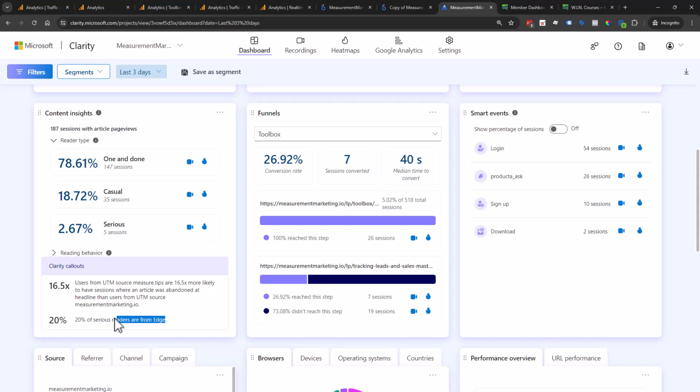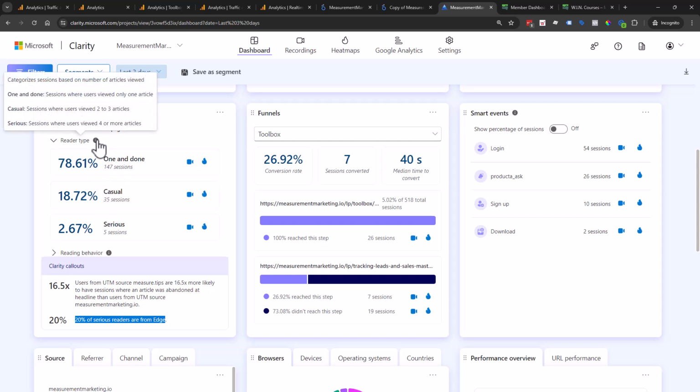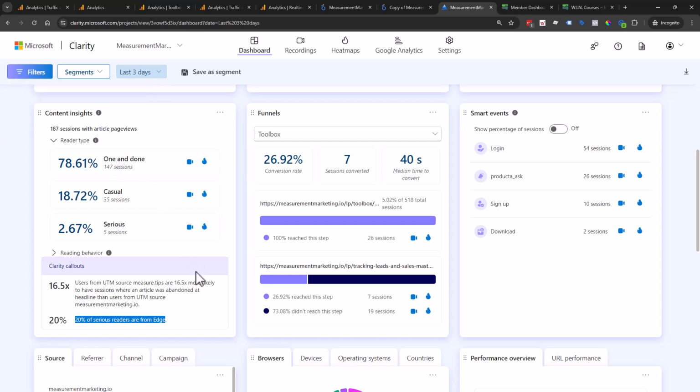interesting, is that 20% of the serious readers are from Edge. If you come in here, serious sessions are sessions where a user viewed 4 or more articles. Obviously, we're a membership site, so we have lots of different lessons and sessions and topics and those types of things, so people should be viewing more than one. I just thought it was funny.